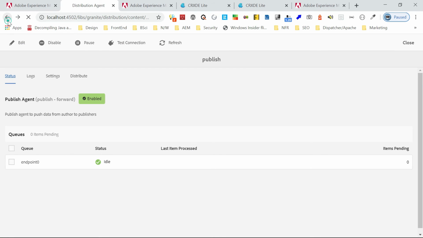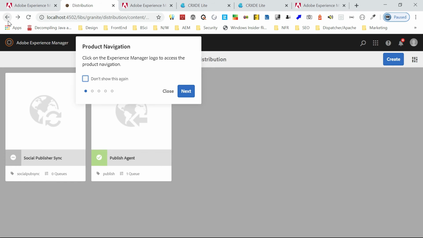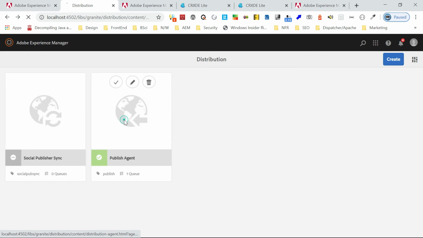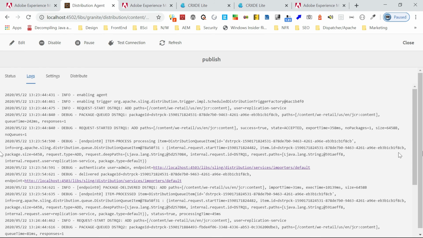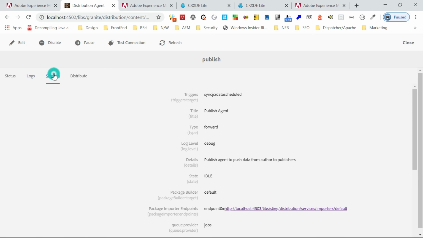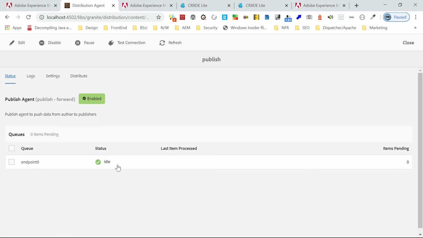If I go back to this, yeah, this is the publish agent we were using. So click on that. You can see here logs, all these details of the logs, what's going on. You can find out. Now settings, that's fine. Now status, you can see it's enabled. So this is the endpoint.